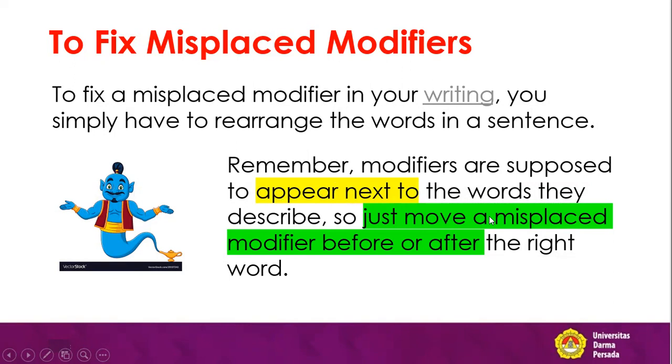So just move a misplaced modifier before or after the right word. We understand that to revise a misplaced modifier, we just need to rearrange the sentence. But how? Specifically, rearranging means making sure that you put your modifiers before or after the word that you want to modify. I hope that is clear.